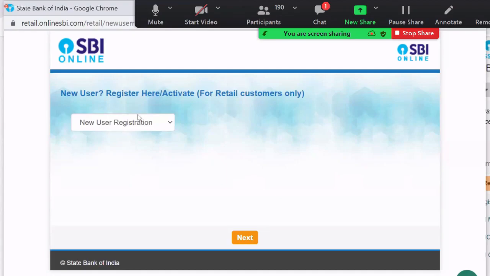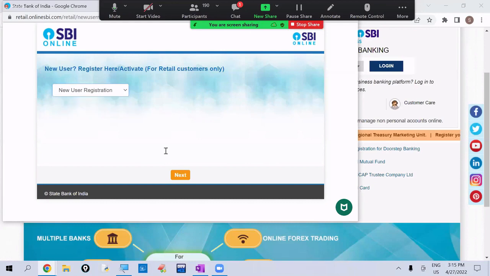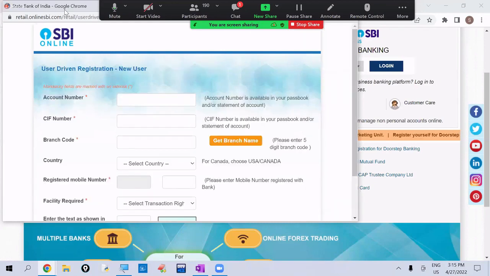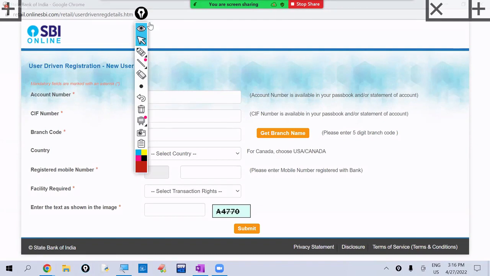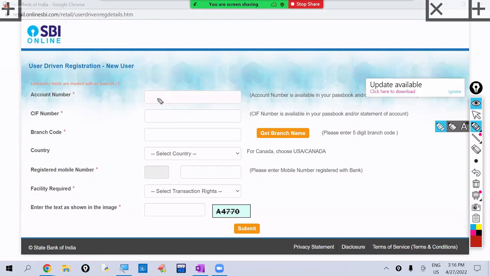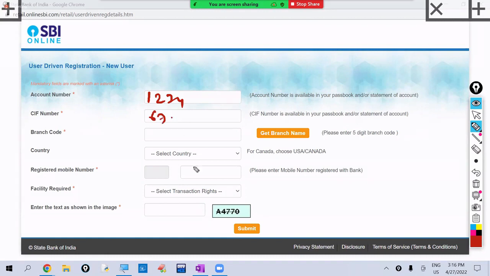So the new user registration form we are filling. Observe now, it is asking for some data. It is asking for the account number, so for example, I'm entering the account number here. It is asking for the CIF number. The bank gives one CIF number, so we are entering that CIF number here. The branch code and all the details we are entering. After that, we are clicking on the submit button.